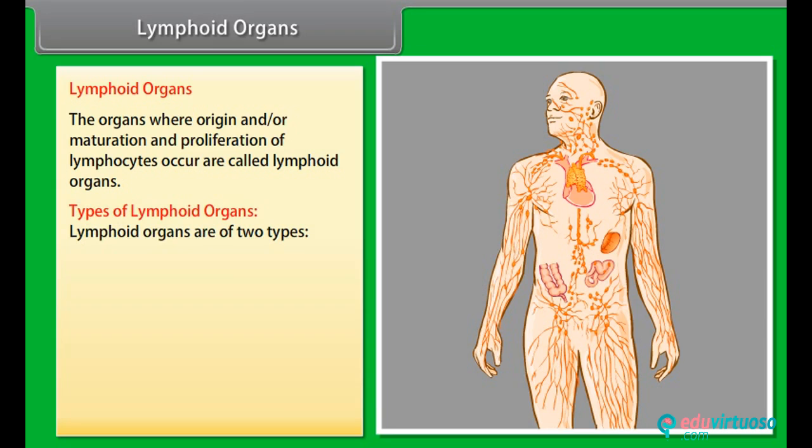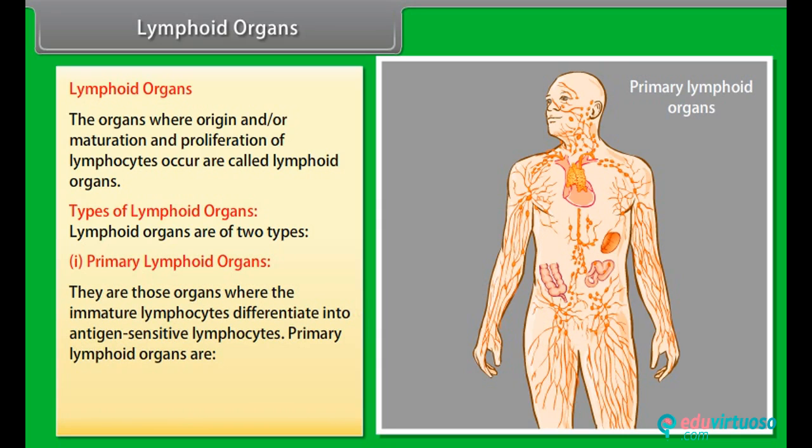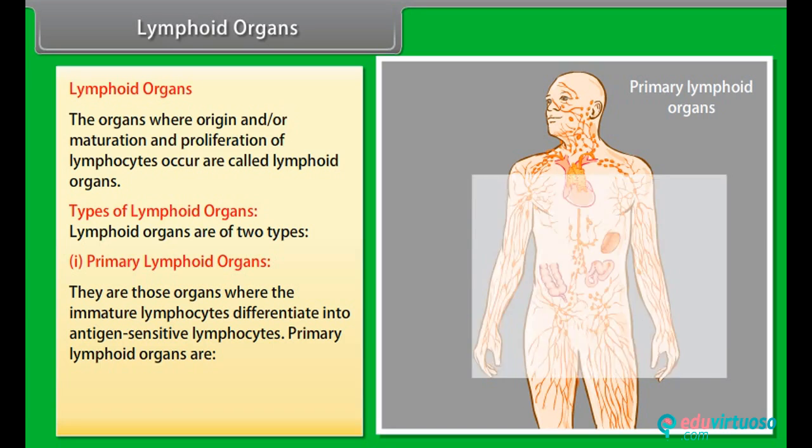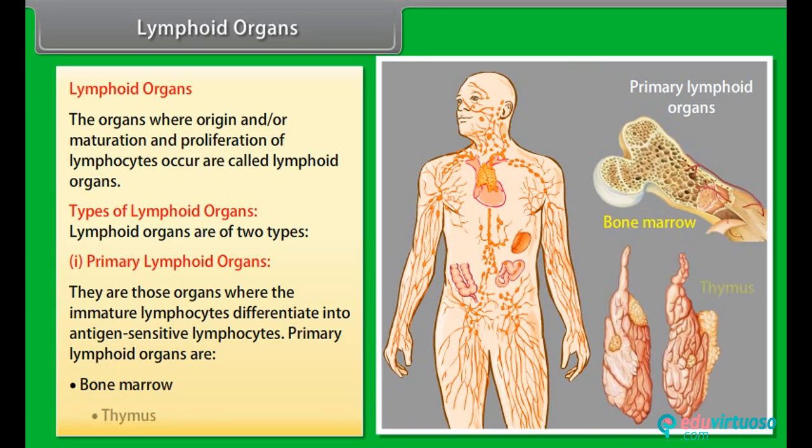Types of lymphoid organs. Lymphoid organs are of two types. Primary lymphoid organs. They are those organs where the immature lymphocytes differentiate into antigen-sensitive lymphocytes. Primary lymphoid organs are bone marrow, thymus.